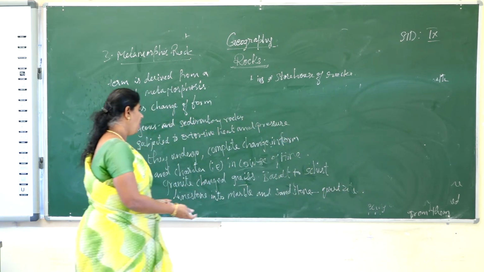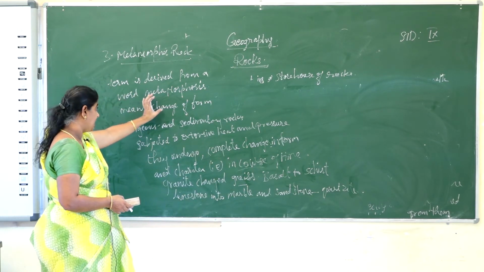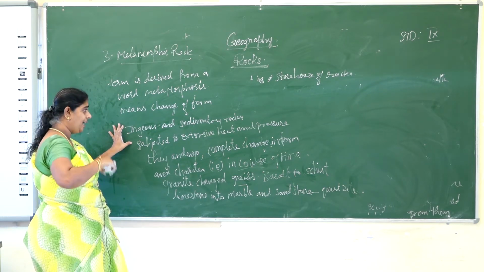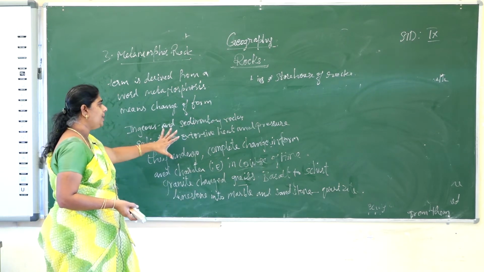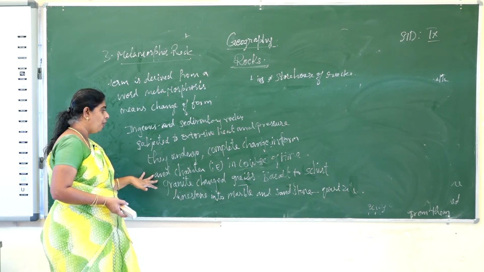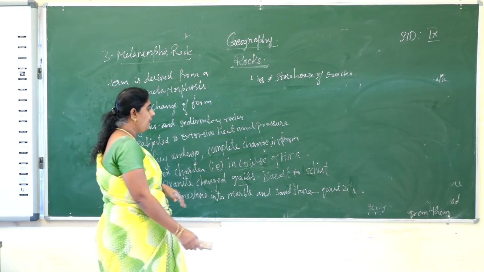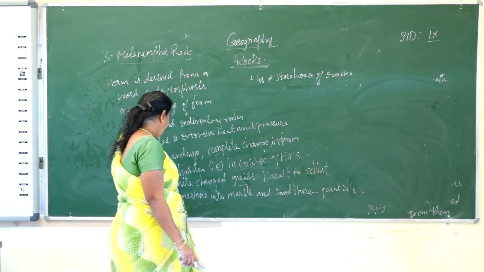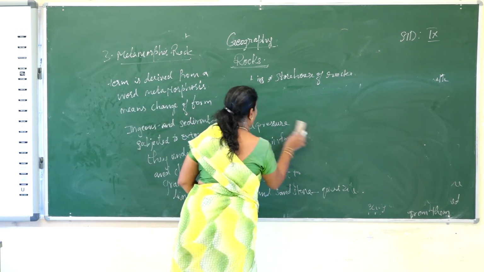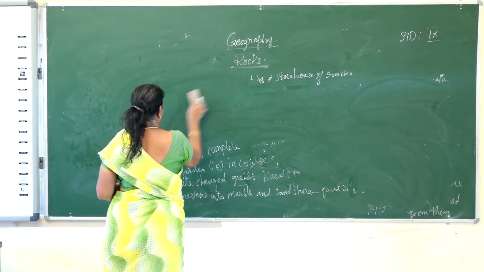So the third rock, the metamorphic, is derived from the word metamorphosis, meaning change of form. These rocks change from their original form to another form. Igneous and sedimentary rocks, due to heat and pressure, completely change their original form and characters. For example, granite changes to gneiss, basalt to schist, limestone into marble, and sandstone to quartzite. Then we will see about the rock cycle.